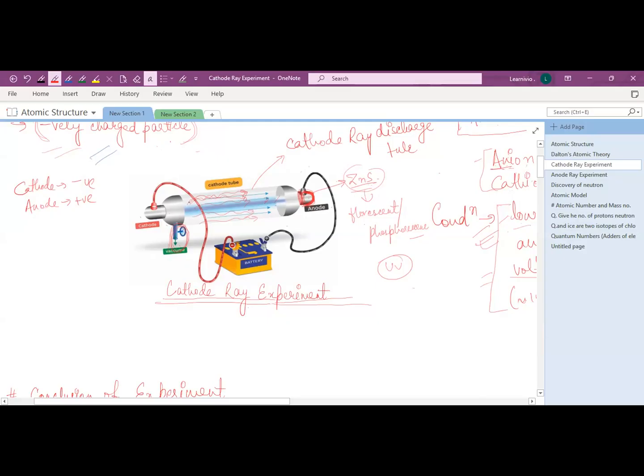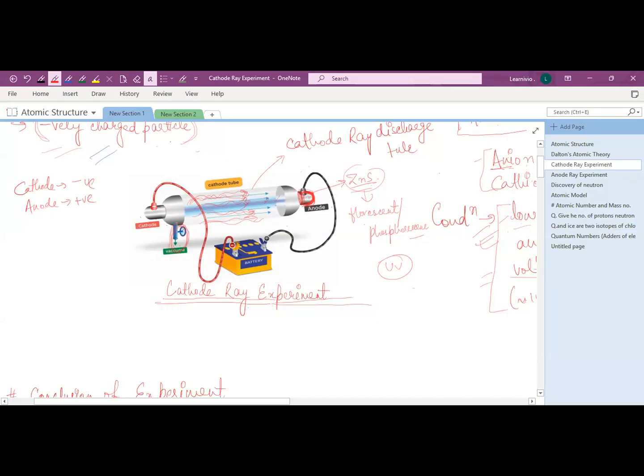Now, what he observed was that when these rays came, after passing through this perforated anode, because there is a hole in this anode, they pass through the anode and strike the zinc sulfide coating. So when these rays, after passing through the anode, strike the zinc sulfide coating, a bright colored spot develops on the coating.